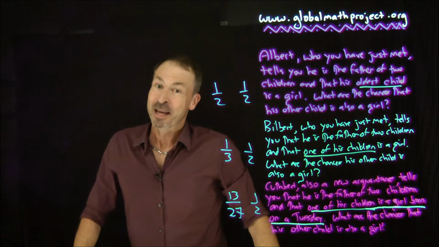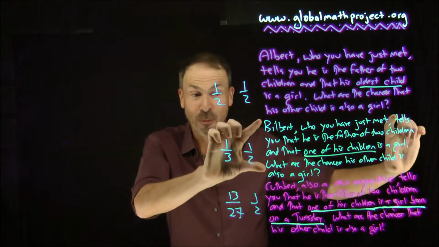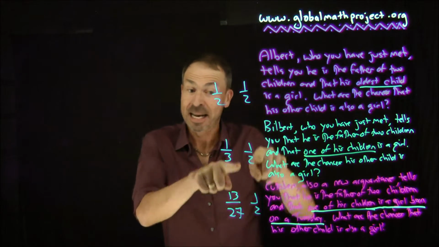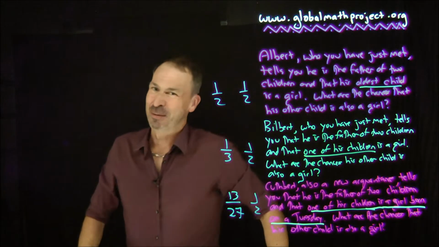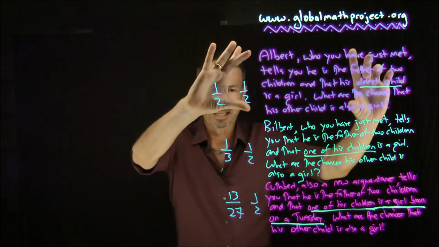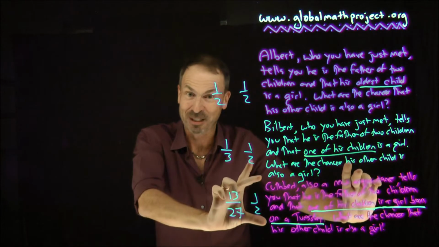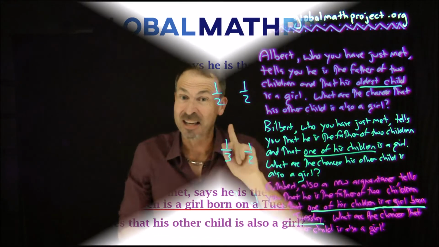So what I want to do now is share with you the ambiguity that lies within this puzzle and how you interpret different things in different ways can actually lead to different valid answers. Are you with me on that one? This is going to be fun, it's going to be wild. So see if you can follow what's going on. We'll do Albert's case, we'll do Bilbert's case, and we'll do Cuthbert's case and see that maybe this Tuesday information sometimes does affect information and sometimes doesn't.